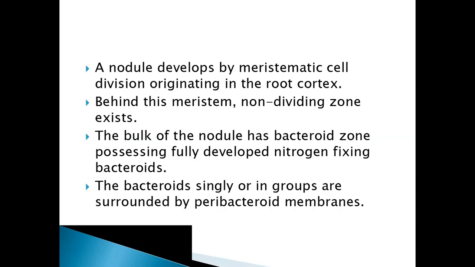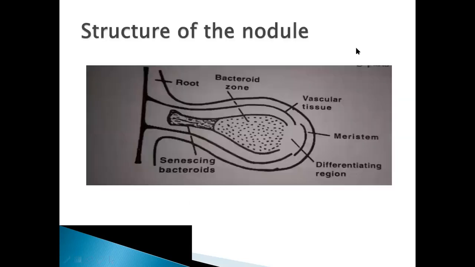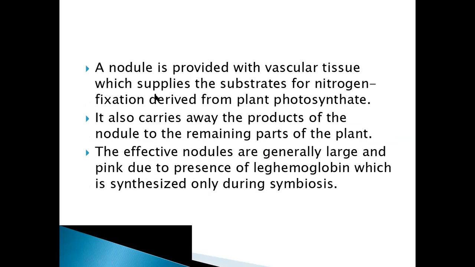So the bacteroids will be surrounded by peribacteroid membrane. A nodule is provided with vascular tissue which supplies the substrates for nitrogen fixation derived from plant photosynthate. Okay, the nodule will be provided with the vascular tissue. This is the vascular tissue, which supplies the food, or substrates, for nitrogen fixation derived from plant photosynthesis.